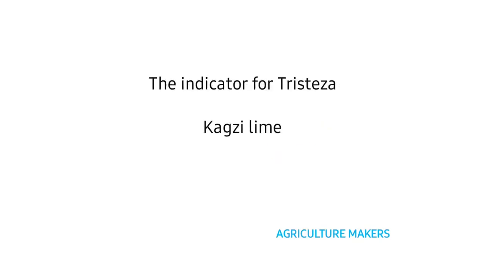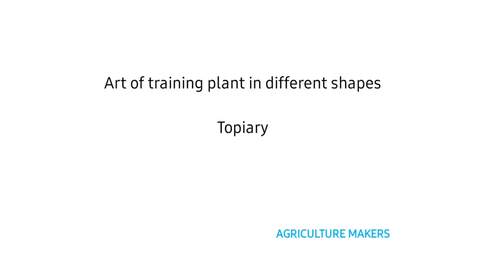The indicator for tristeza, that is the species of citrus very susceptible to this virus, is Kagzi lime, that is Citrus aurantifolia. The art of training plants in different shapes is topiary, and this topiary is an important part of all gardens, and people are very much attracted to those types of training.